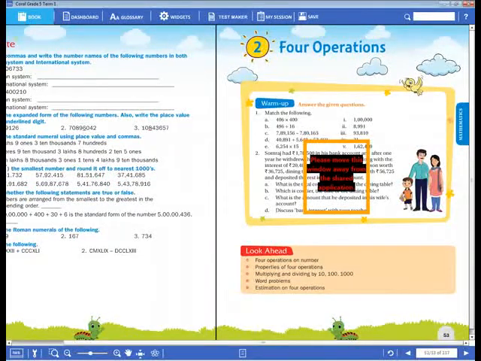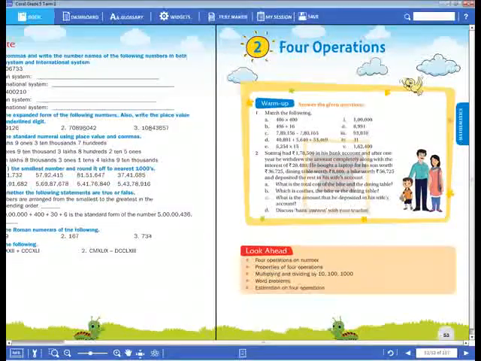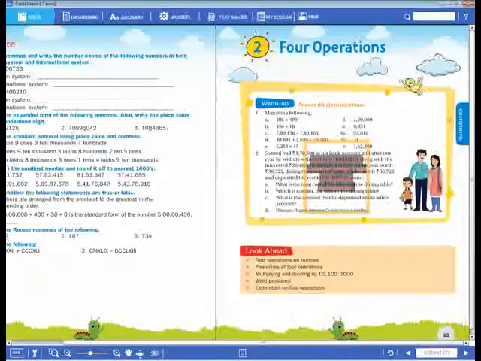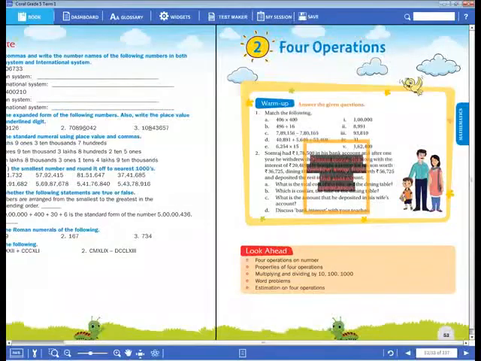In mathematics, we have four operations: addition, subtraction, multiplication and division. Have you copied down in your notebook, dear children? Give me the reply.